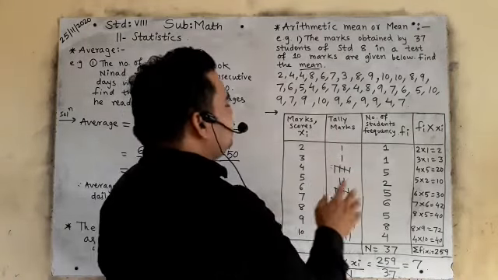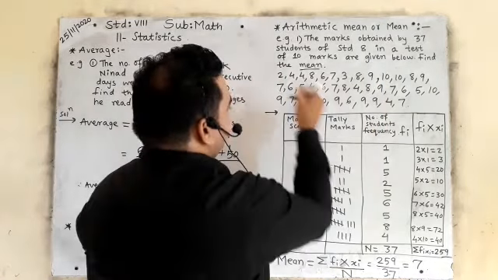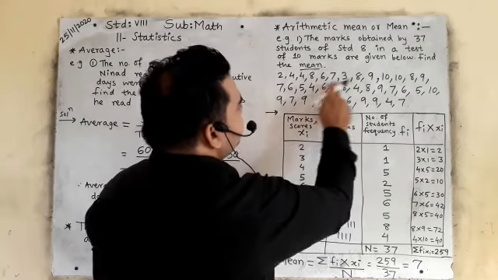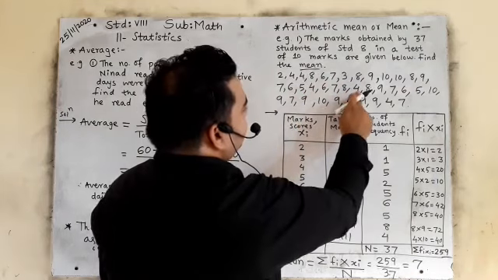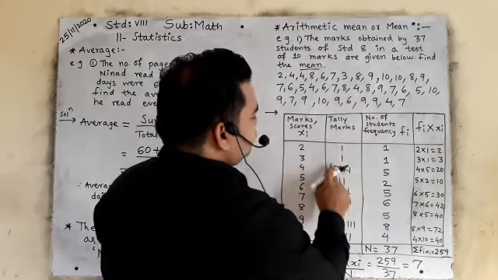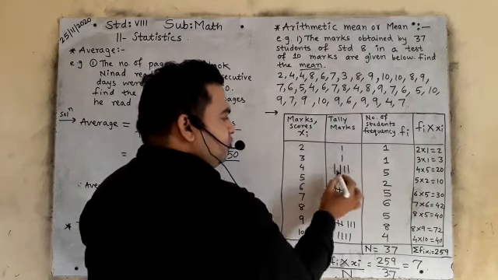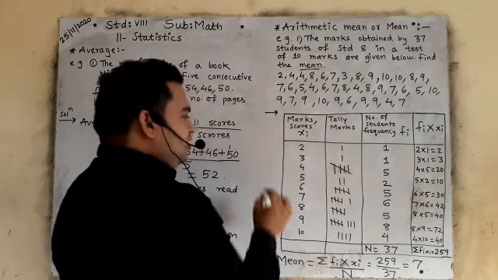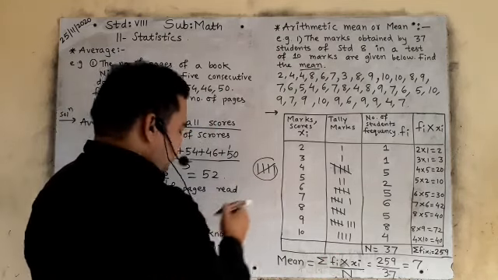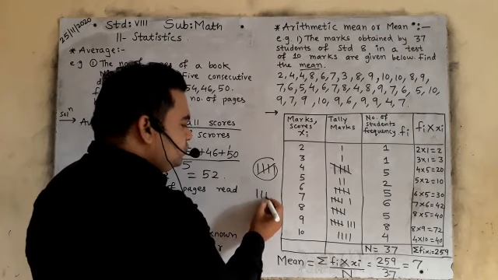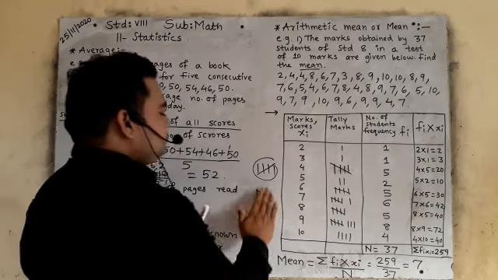Tally marks. Tally marks means, this 2 comes in this question how many times? 2 comes 1 time. Now 3 comes how many times? 1 time. 4 comes how many times? 1, 2, 3, 4. And this is 5, so 1. How do you write 5 here? Look at the board: 1, 2, 3, 4, and the fifth you should write like this only, from left to right. This is not 5, this is wrong. Is it clear?